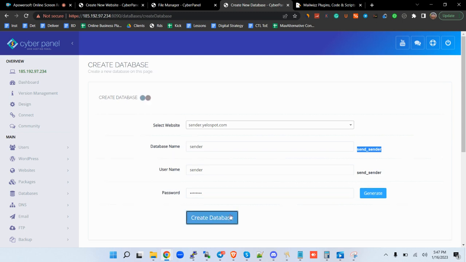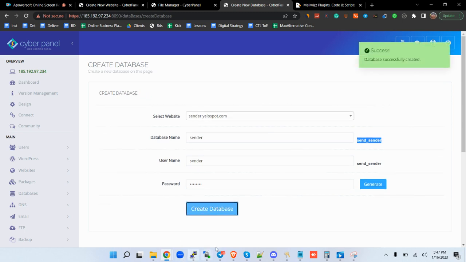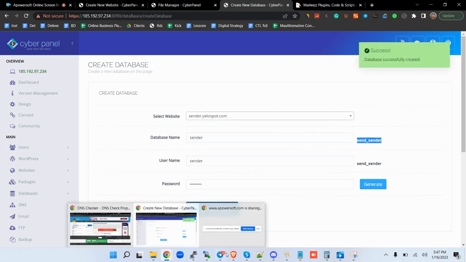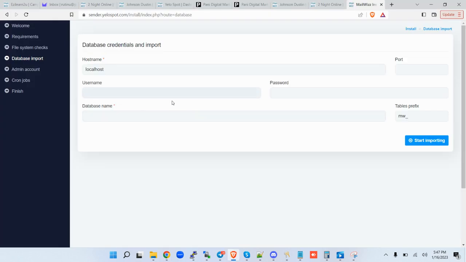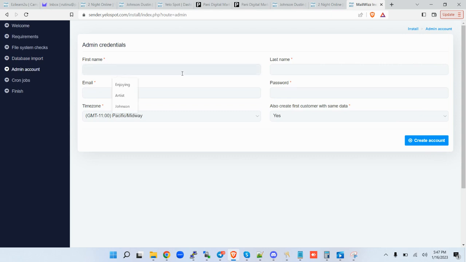We copy this, go to our browser, username and the database are the same, password I've chosen, port 3306, leave this blank, start importing. There you go.